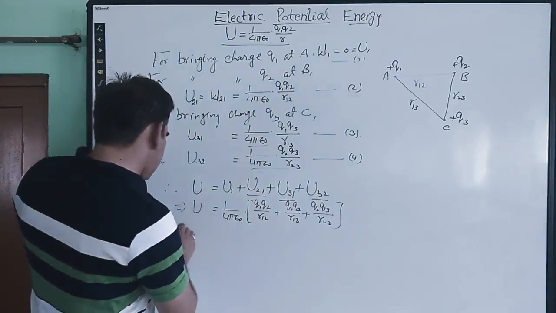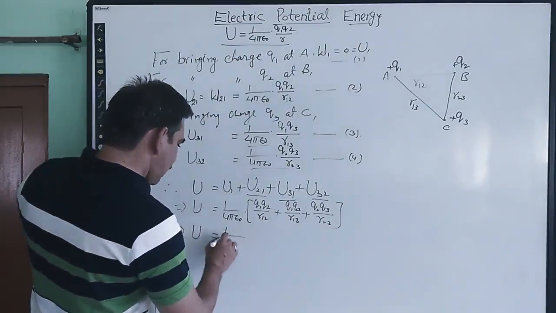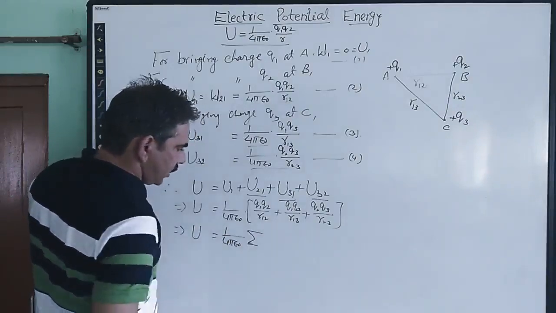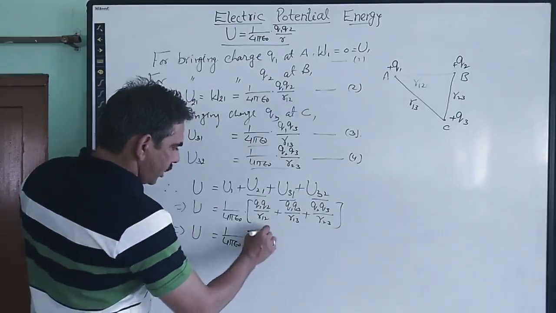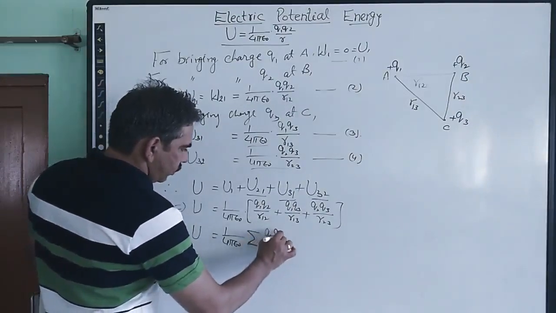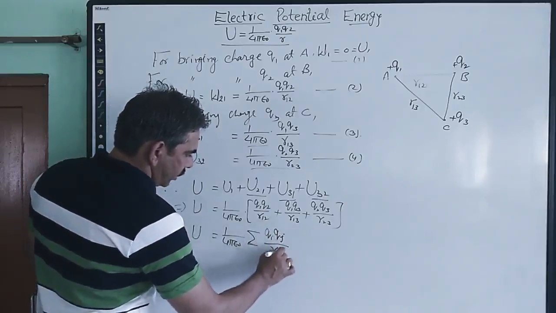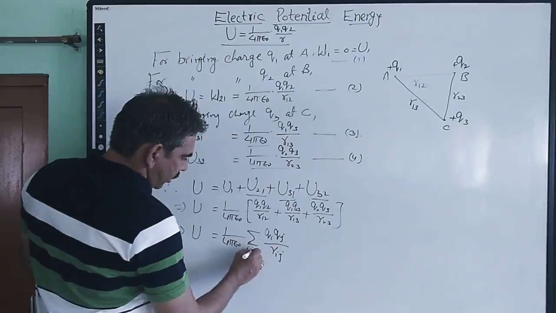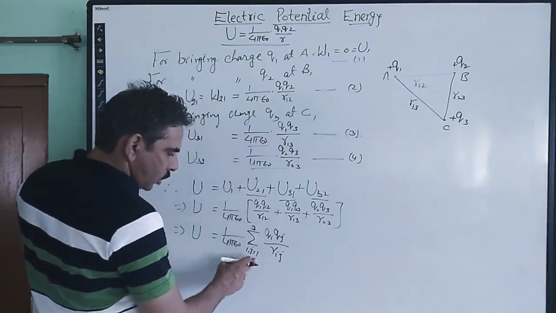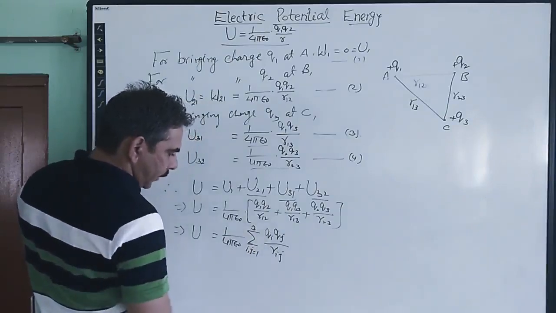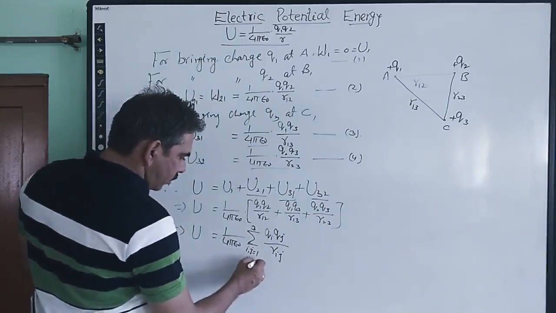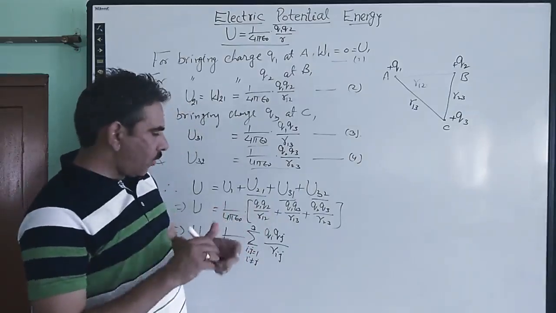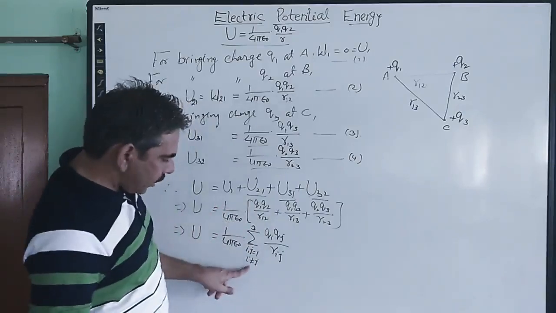We can also write it in generalized form, 1 upon 4 pi epsilon naught into summation, because there are two values which are changing. So it is Qi and Qj upon Rij, where i, j goes from 1 to 3. i goes from 1 to 3, j also goes from 1 to 3. But i cannot be equal to j, because 1 cannot be equal to 1. One charge cannot do the work on itself, right? So that term we will drop.